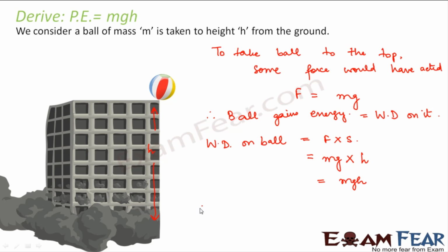Therefore, potential energy is equal to mgh, because whatever work we did on the ball to make it reach the top of the building is stored as potential energy, and as soon as the ball falls, the same potential energy will get converted into kinetic energy. Right? So now you're clear how we got the expression for potential energy?